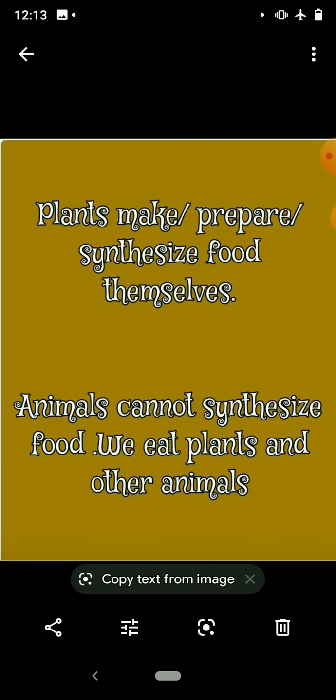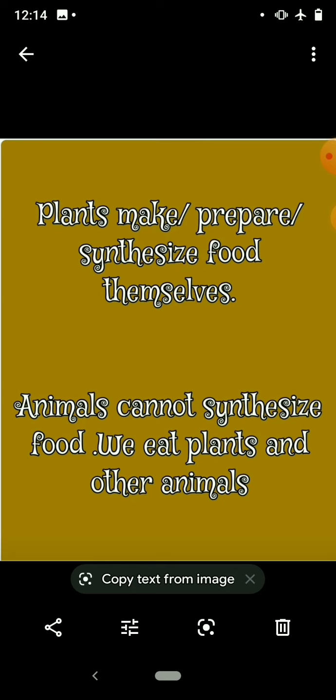The difference is plants make, or we can say plants prepare, or we can say plants synthesize food themselves. Animals cannot synthesize food. We eat plants and other animals. That means food is synthesized in the body of the plants, whereas in our body, food is not synthesized.